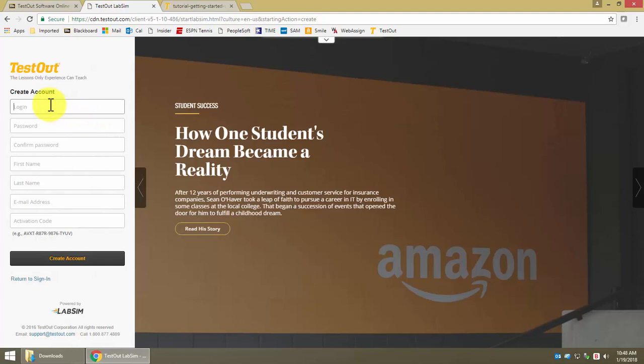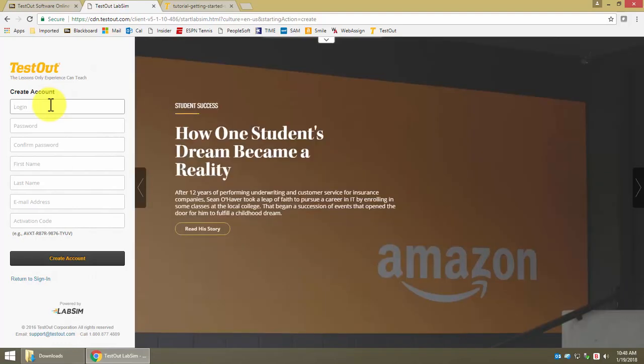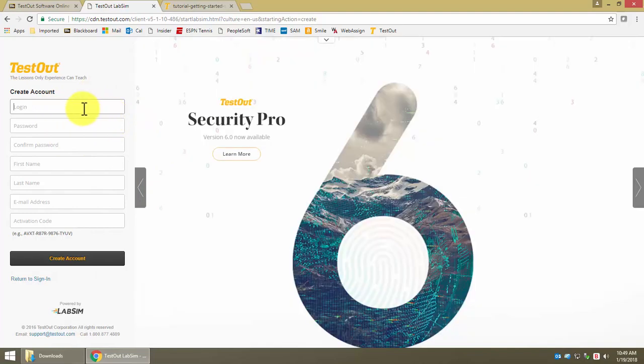This is completely different from your college account. You can use the same username and password if you like, but it is completely separate. When you change your password at NPC, it will change things for Blackboard, for Oasis, for the network login, but it will not affect TestOut. That's a completely separate thing.